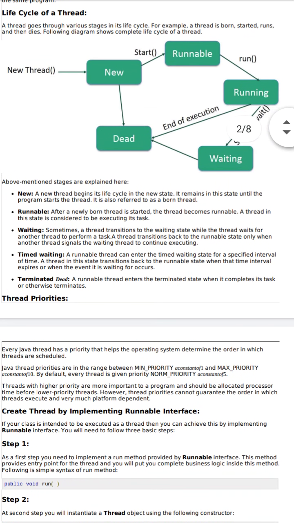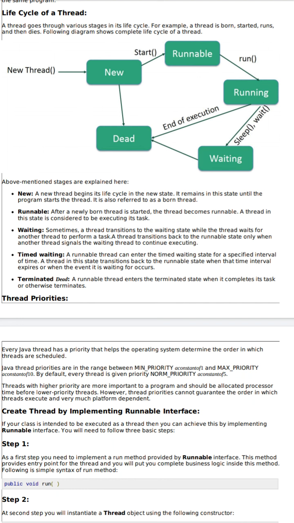You can see here the life cycle. That means a thread goes through various stages in its life cycle. For example, the thread is born, started, runs and then dies. This diagram will illustrate how a thread works.